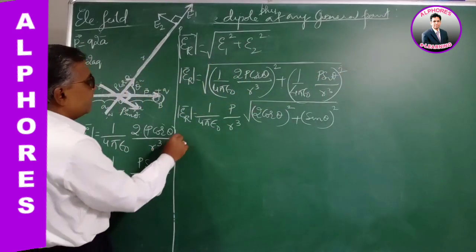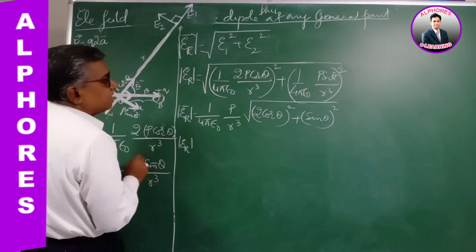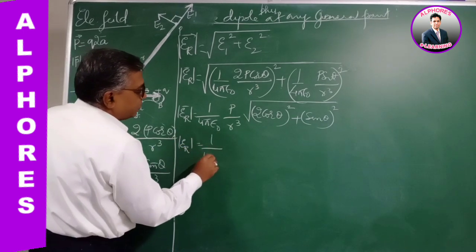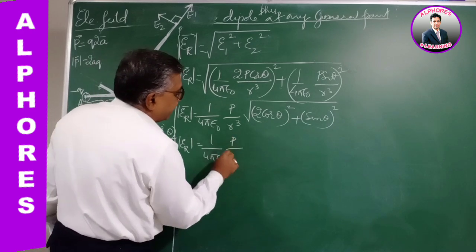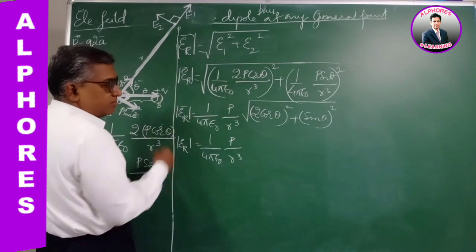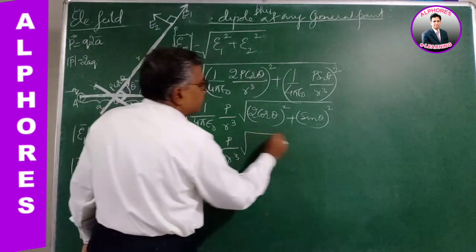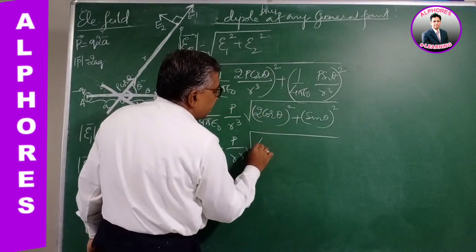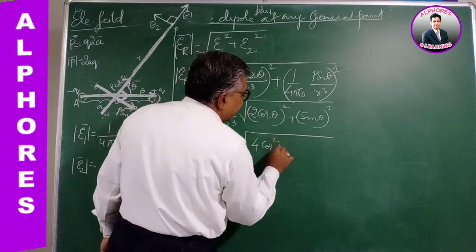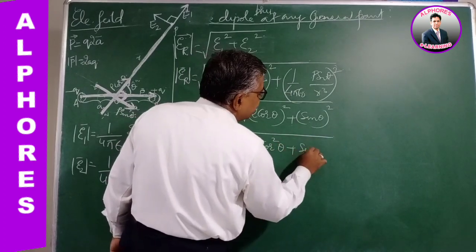So therefore, the magnitude of the resultant is 1 by 4 pi epsilon naught p by r cube, this is the common term out, under root of 2 cos theta whole square, which is 4 cos square theta, plus sin square theta.